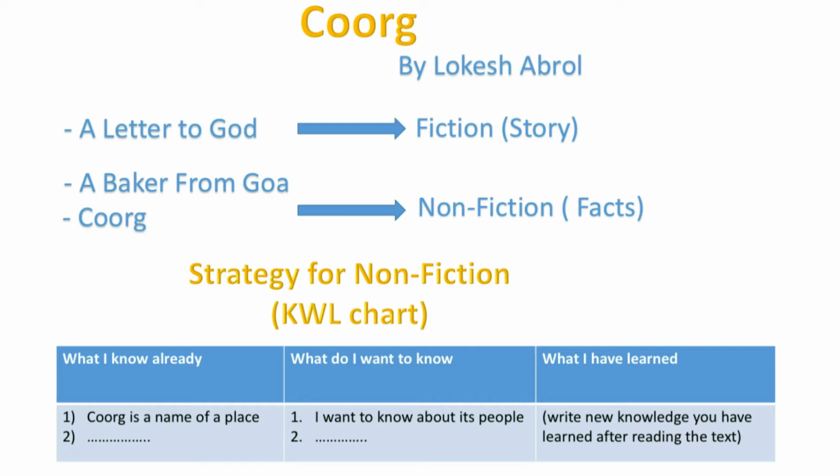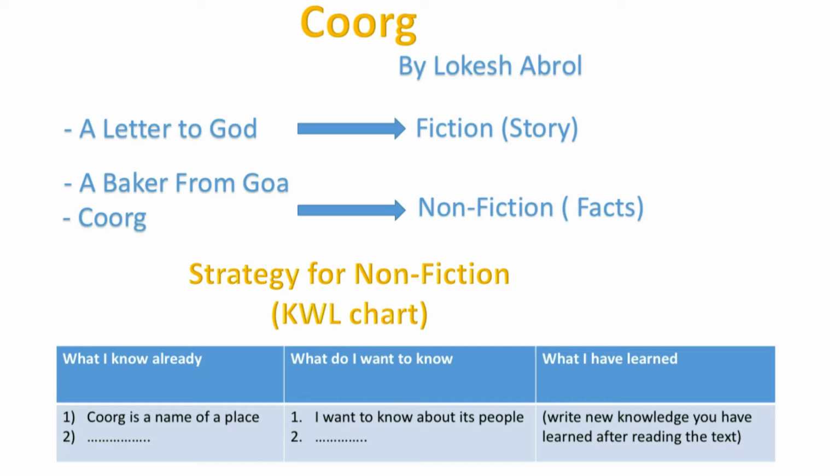When we study prose, these can be categorized into two main types: fiction and non-fiction. Fiction is basically a story, isn't it? But non-fiction is not a story, it talks about facts. Having understood that, A Letter to God is a fiction. Lessons like Nelson Mandela, Anne Frank, A Baker from Goa and Coorg are non-fiction.